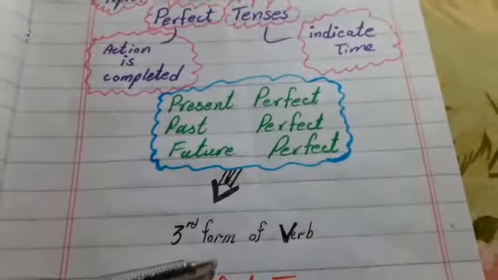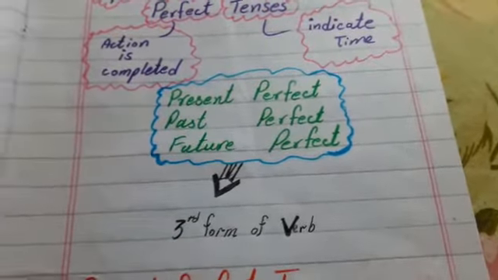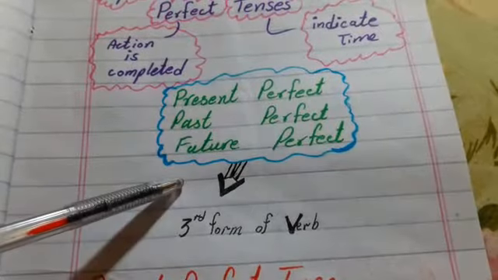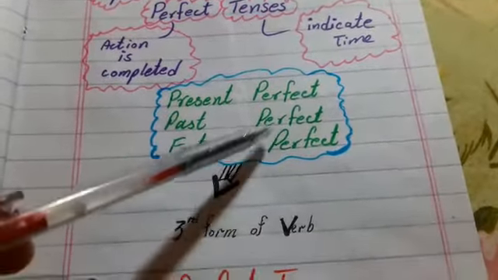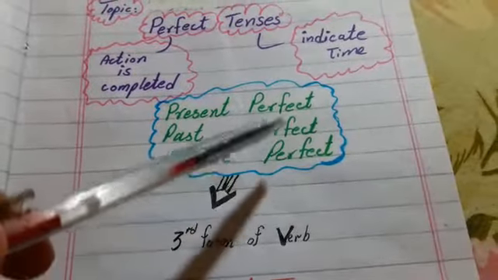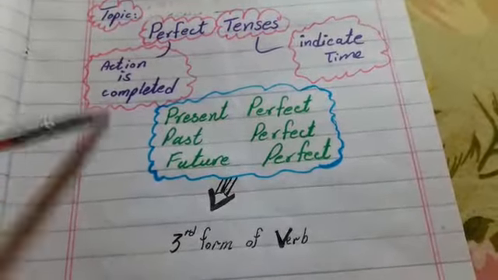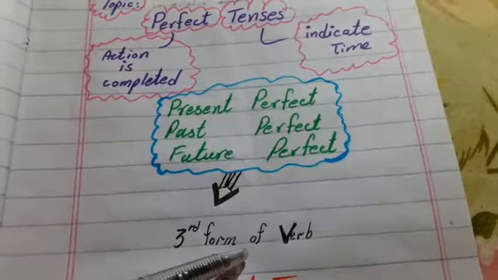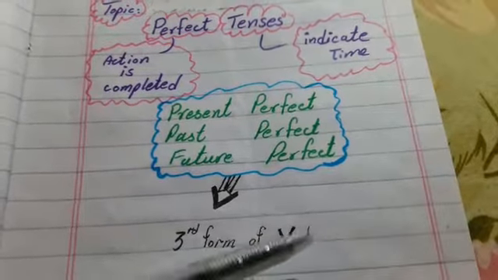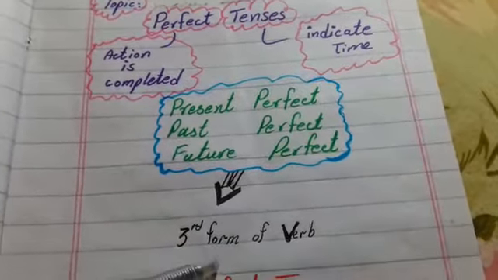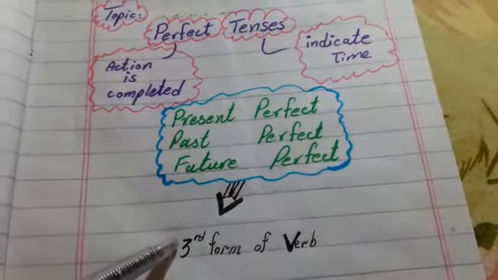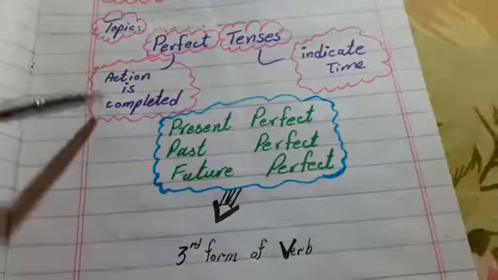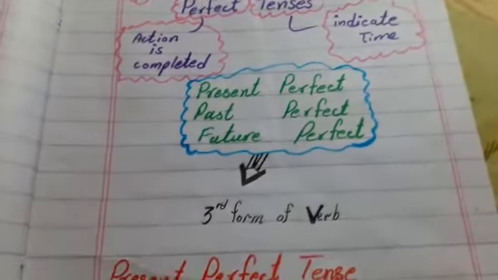So the main thing is that for perfect we use third form of verb. Third form of verb is used for the perfect to show that action is completed. Third form of verb, and past participle. Past participle means third form of verb. Perfect बनाने के लिए हमें क्या चीज़ चाहिए? Third form of verb to show that action is completed.